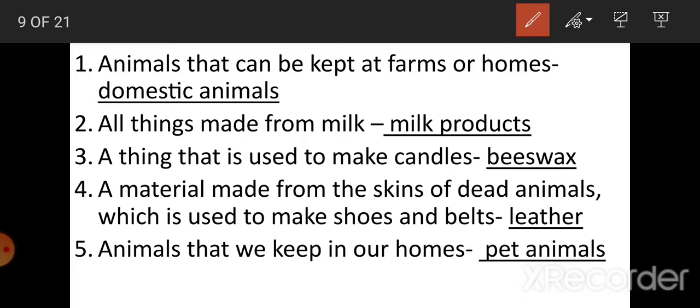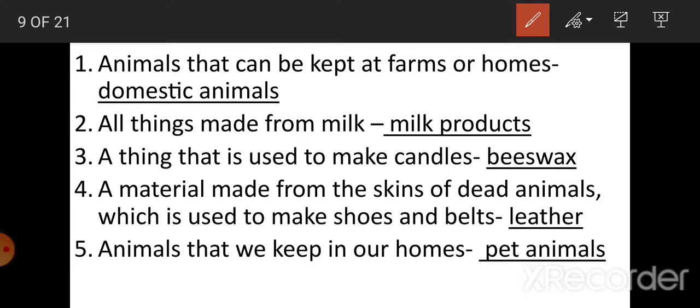M-A-T-E-R-I-A-L, material. M-A-D-E, made. F-R-O-M, from. T-H-E, the. S-K-I-N-S, skins. O-F, of. D-E-A-D, dead. A-N-I-M-A-L-S, animals. W-H-I-C-H, which. I-S, is. U-S-E-D, used. T-O, to. M-A-K-E, make. S-H-O-E-S, shoes. A-N-D, and. B-E-L-T-S, belts. L-E-A-T-H-E-R, leather. A material made from the skins of dead animals which is used to make shoes and belts. Leather.